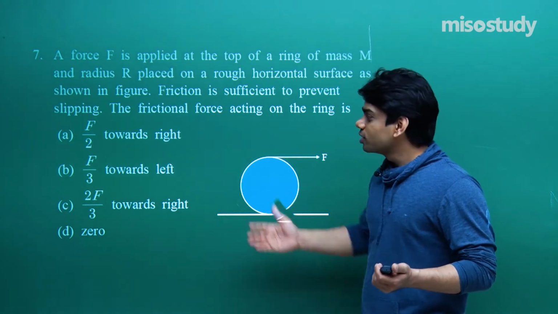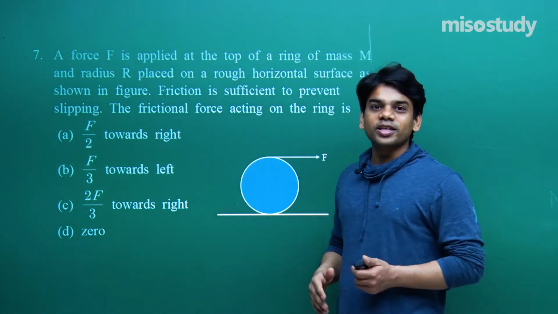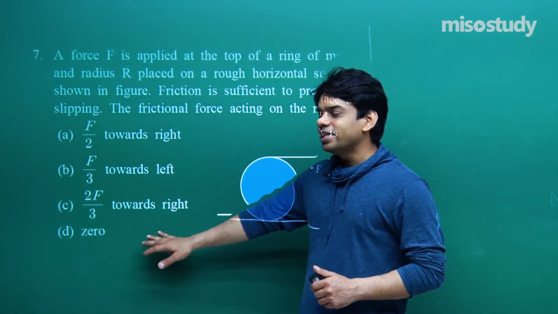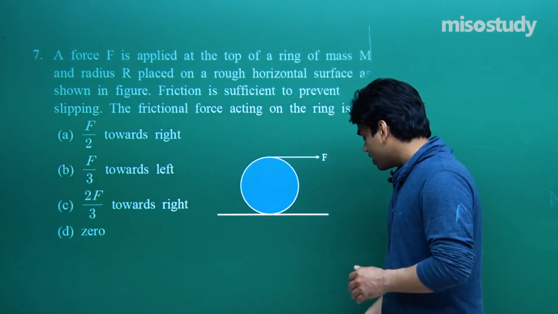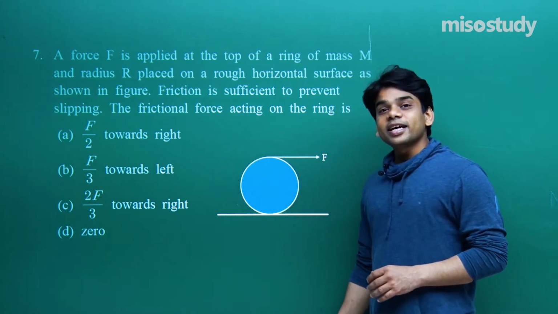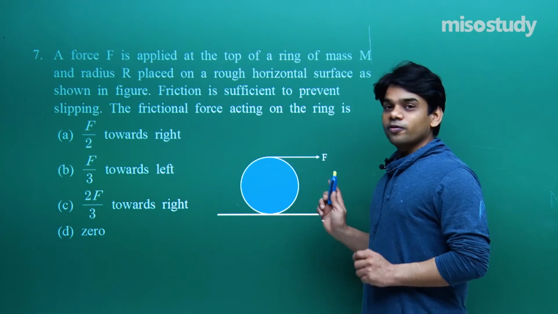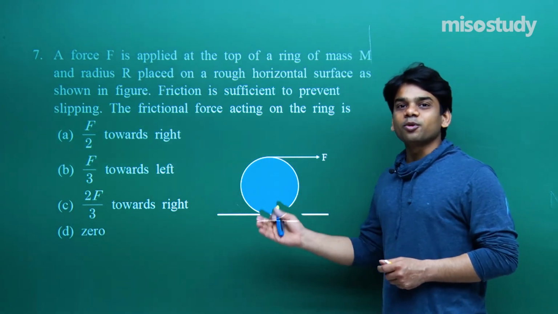If it's applying a force, then which value is actually sufficient to prevent slipping, or if it's not applying any force, so option will be D, that is 0. We need to check which option is the correct answer. So for it, in the given scenario, remember, this is the case of rotation also and linear motion also.